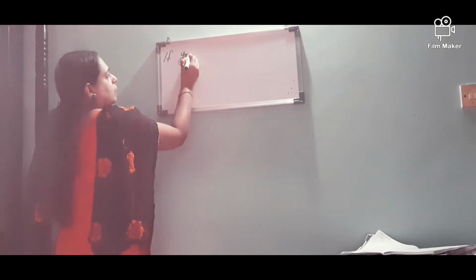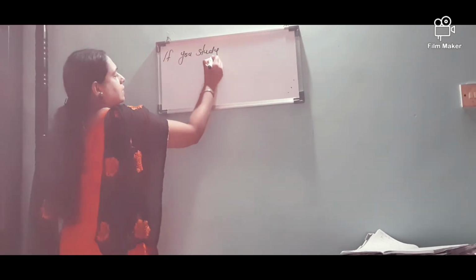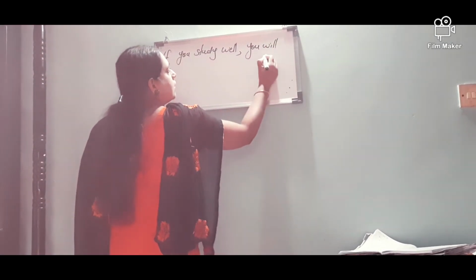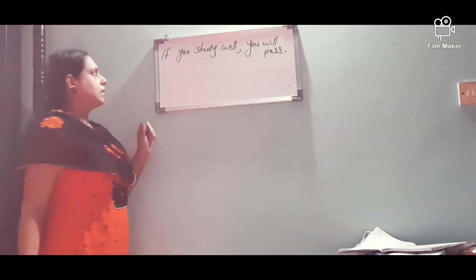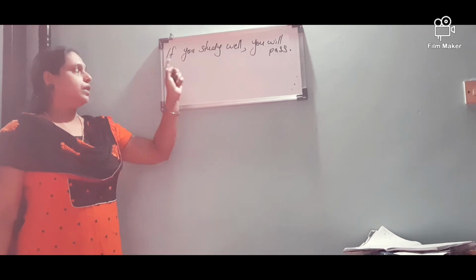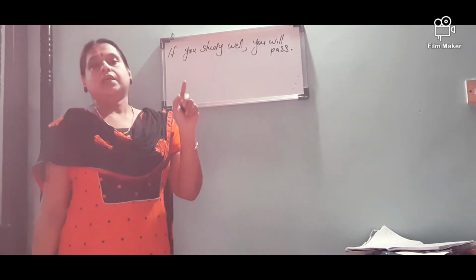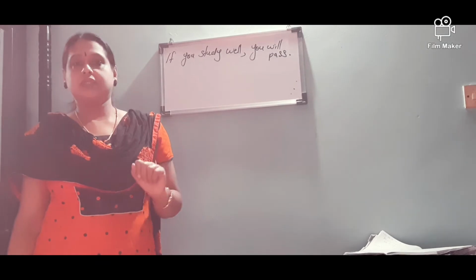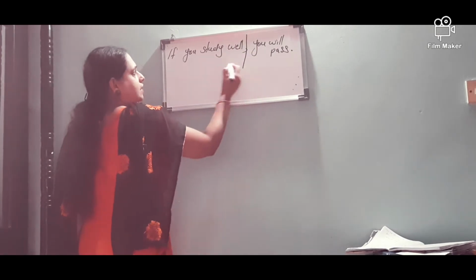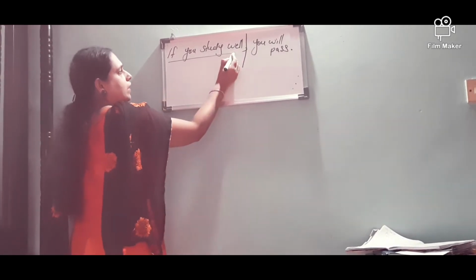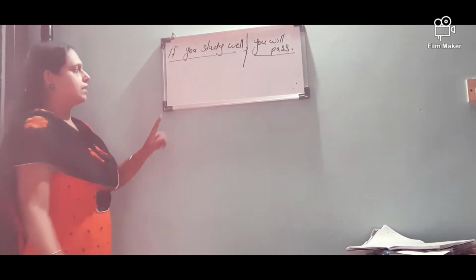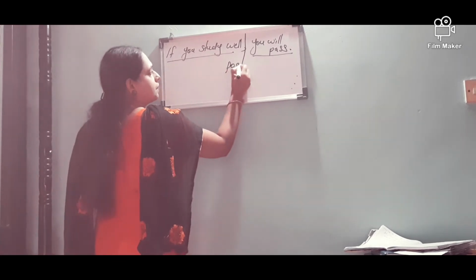If you study well, you will pass. If you study well, you will pass. So this is the first condition. Now first conditional clause is used to express possibility. That means possible conditions. Okay. So two clauses are here. That is, if clause is if you study well, and main clause is you will pass. This condition expresses possibility.